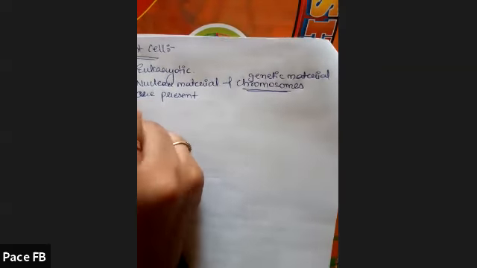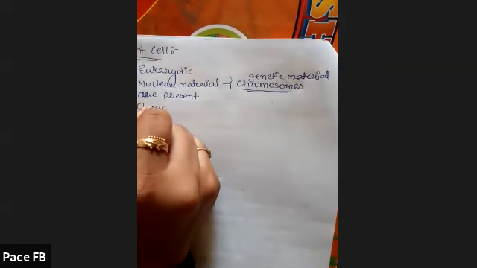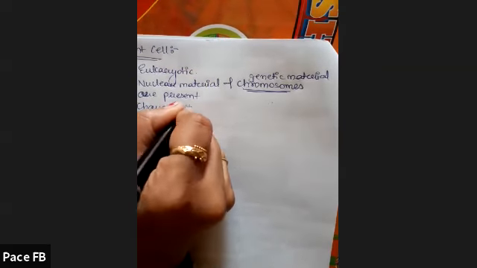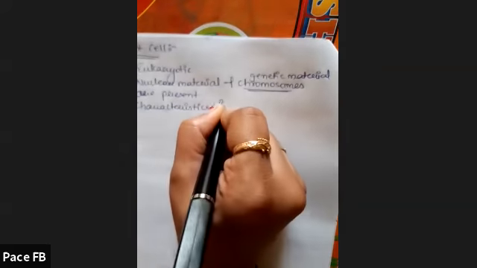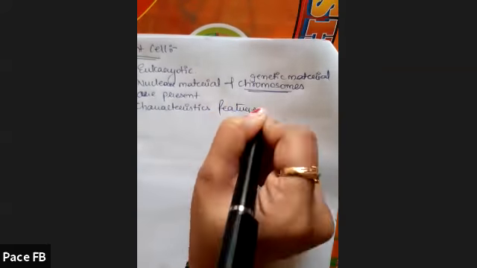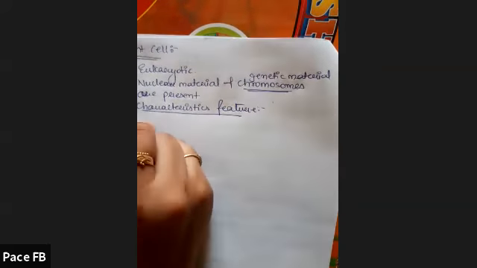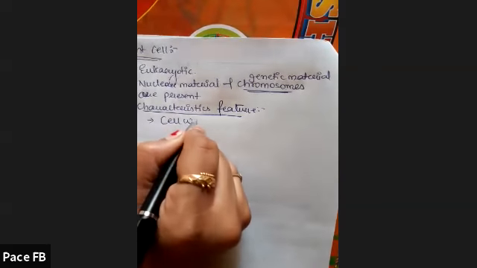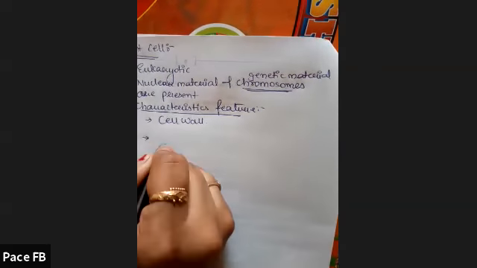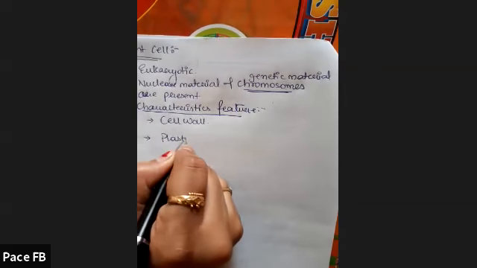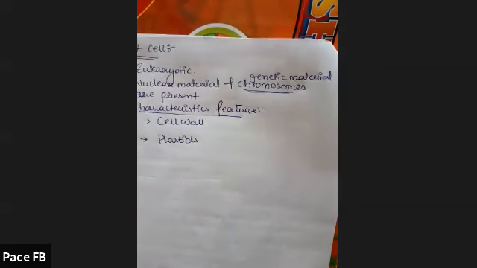The characteristic features in plant cell are first cell wall and second plastids.